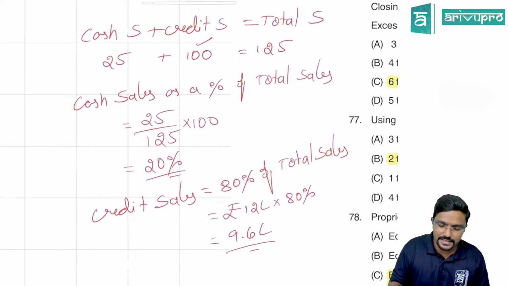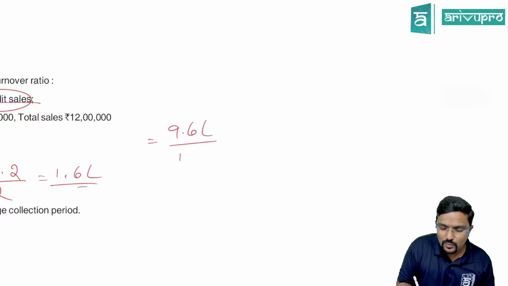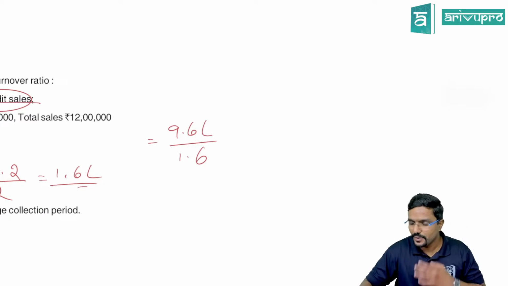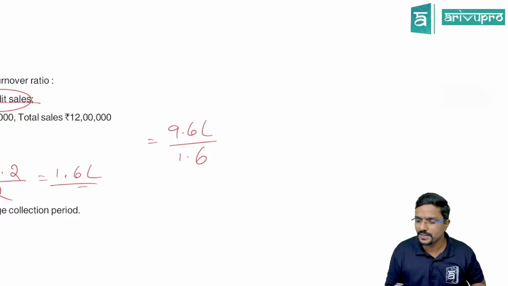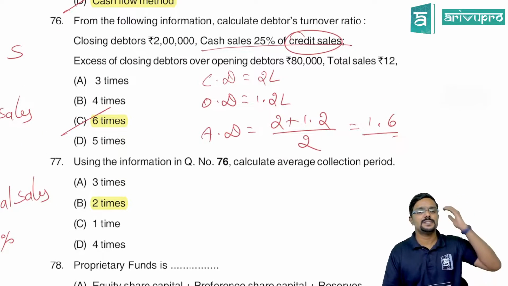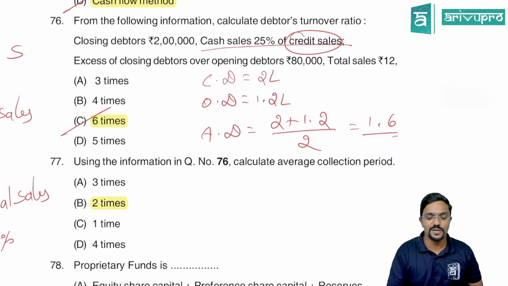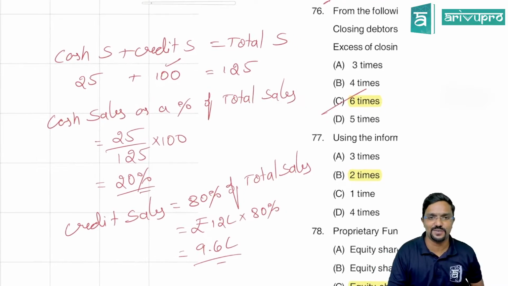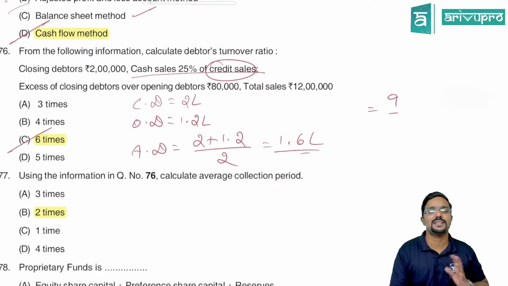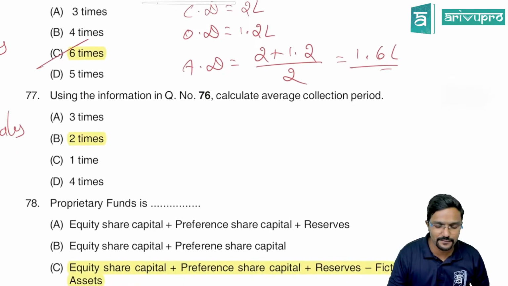So credit sales is 9.6 lakh. 9.6 divided by 1.6 is 6 times. My credit sales is 6 times my average debtors. Clear? So one important thing is this calculation. If you can manage this, the other things are easy. Yeah, bit tricky question. Be careful.